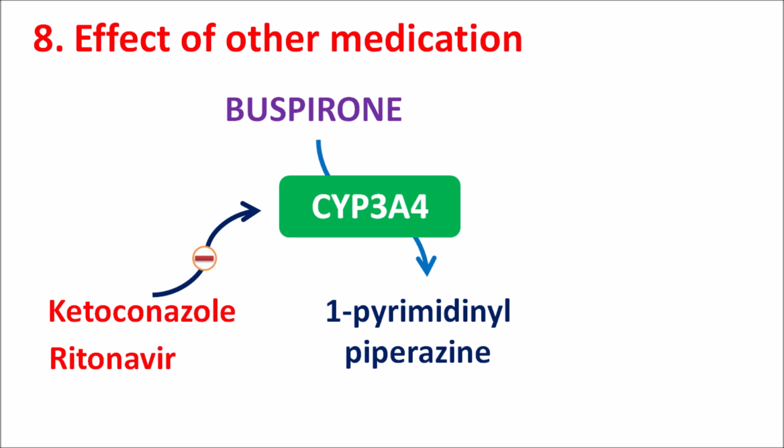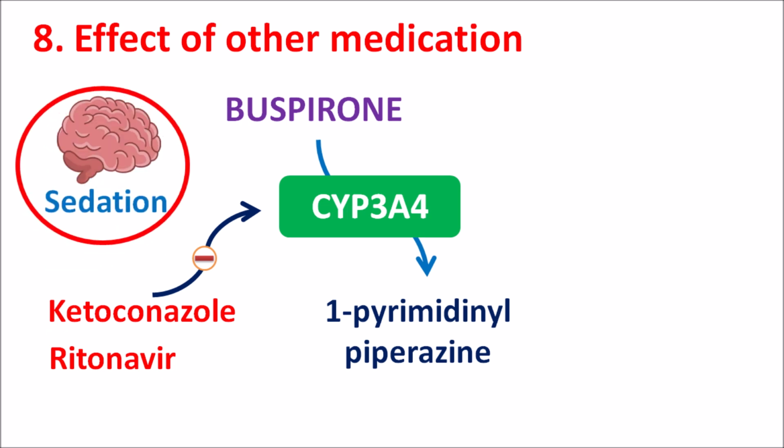When this metabolism is inhibited, it increases the levels of buspirone, resulting in increased toxic effects. So when these drugs are combined with buspirone, they can increase central effects like sedation. Therefore, the dose of buspirone should be reduced in the presence of strong CYP3A4 inhibitors.